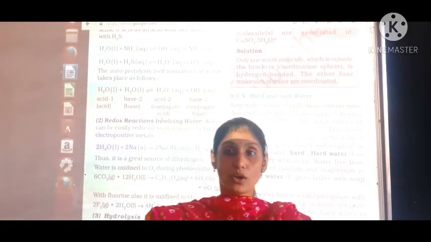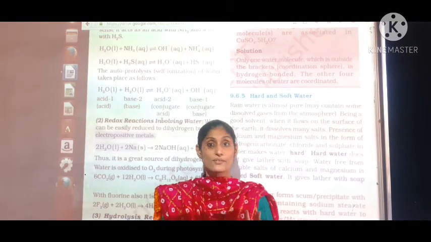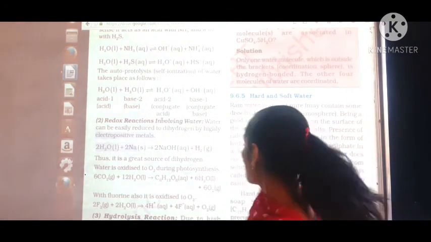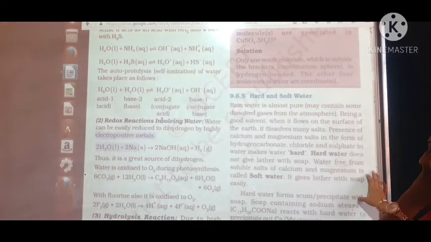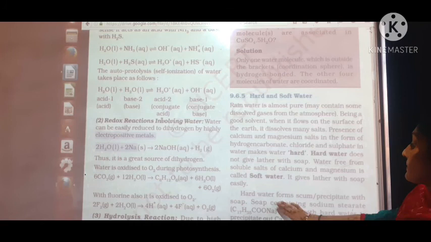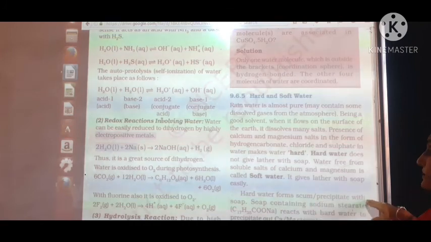Now when we talk about soft water, the water which is free from calcium and magnesium salts is known as soft water, and it gives lather with soap easily. That means hard water forms scum or precipitate with soap.